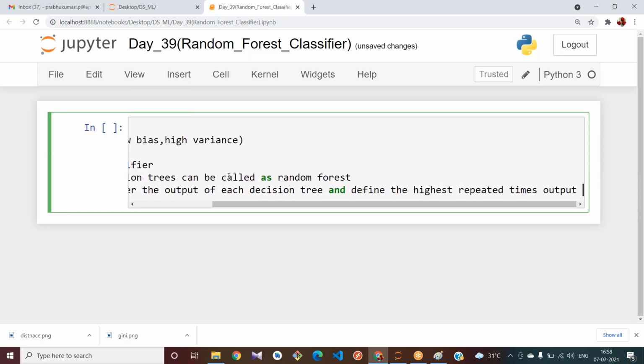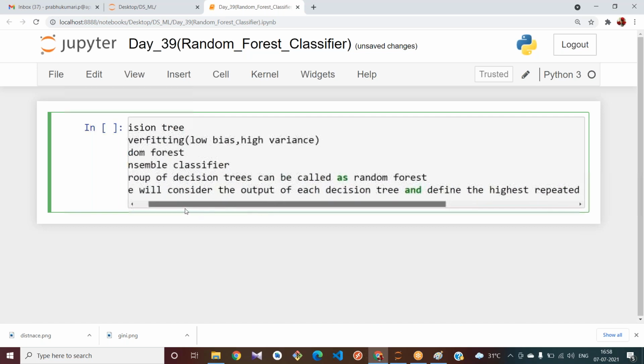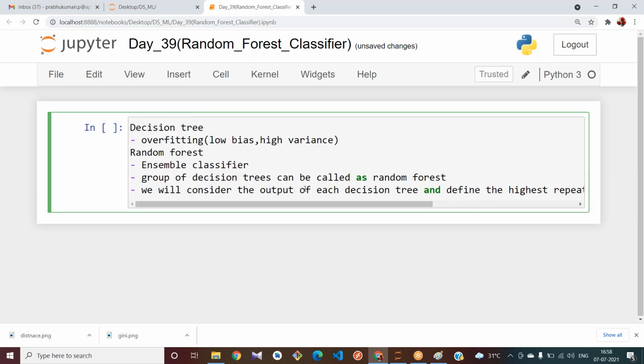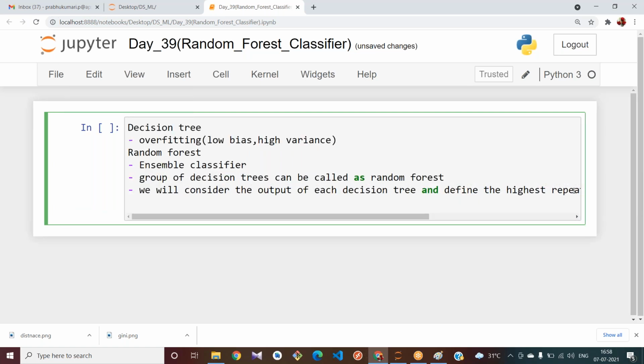You can write it in your own words. What terms do we use in the random forest? We use entropy and information gain, or we use Gini.